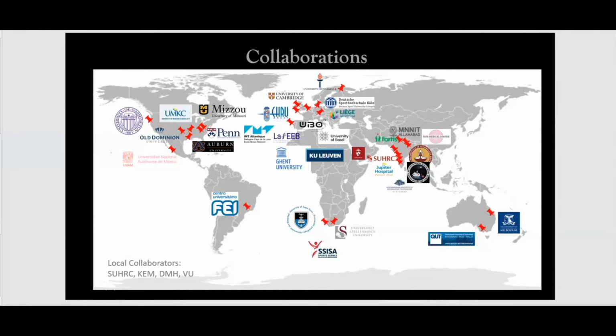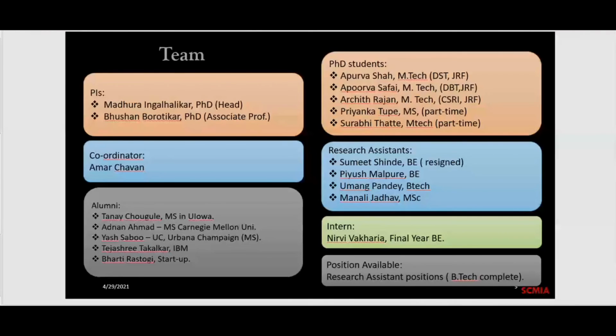Anurag sir, next slide, please. Just check it. Yeah. So this is the team. The principal investigators, me and Bhushan, are the principal investigators. We have PhD students who are full time and they are supported from our grants. We have two part-time students, Priyanka, you know already, and there's another one, Survi, who works with Bhushan. And we have multiple research assistants. Most of them are now going to the US in fall. So we have some positions. I'll talk about that in a later slide.